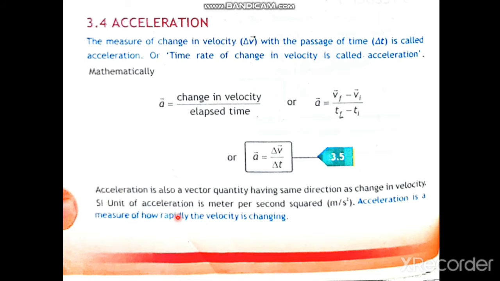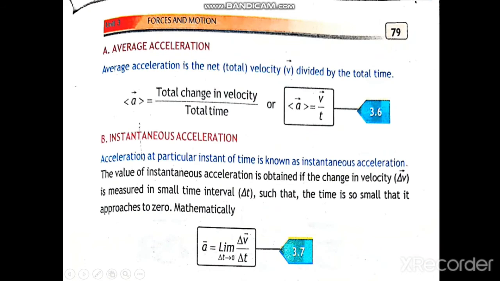Acceleration is a measure of how rapidly the velocity is changing. Then the types of acceleration. First, average acceleration. Average acceleration means the total change in velocity divided by the total time taken. Then the average acceleration is equal to v divided by t. This is the average acceleration.